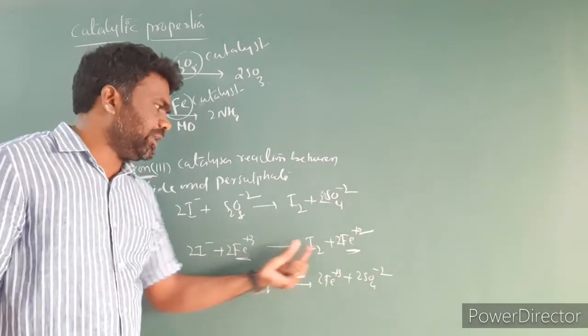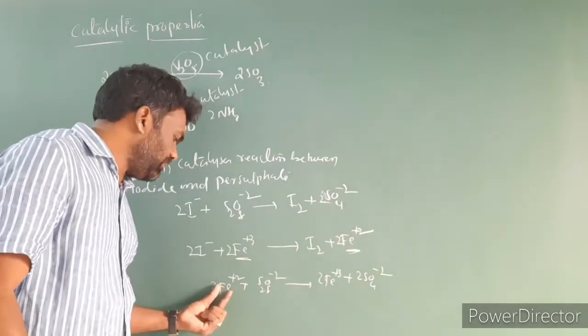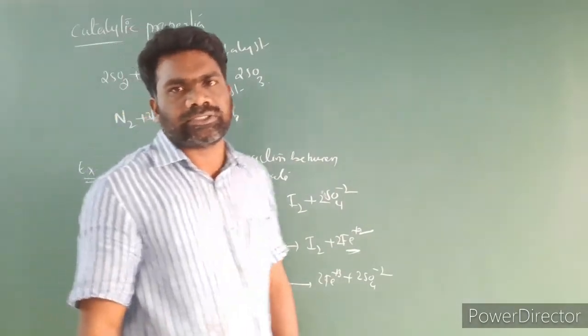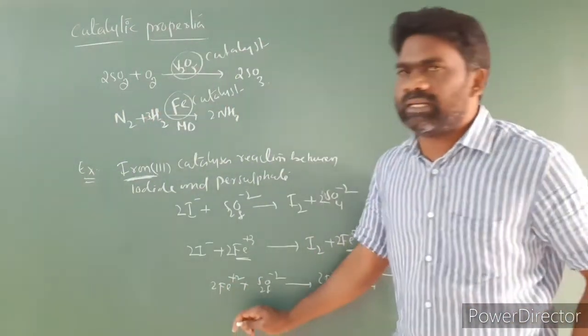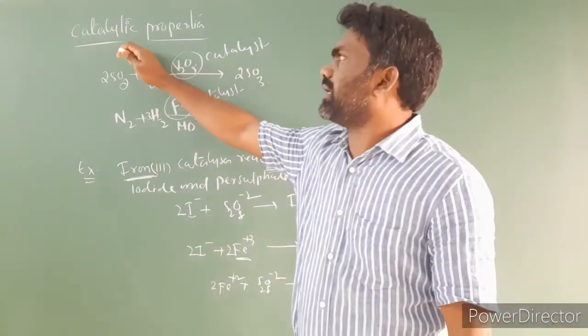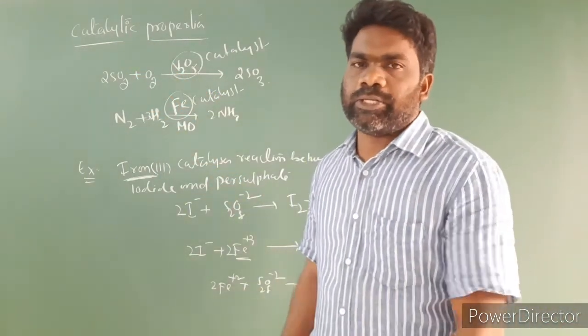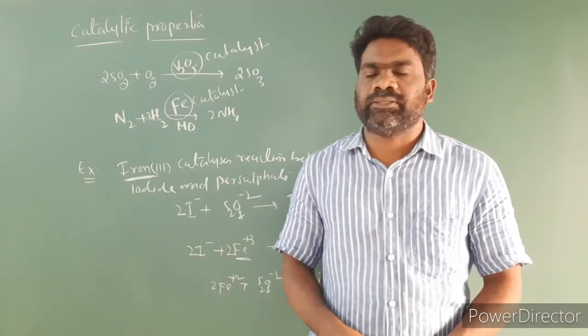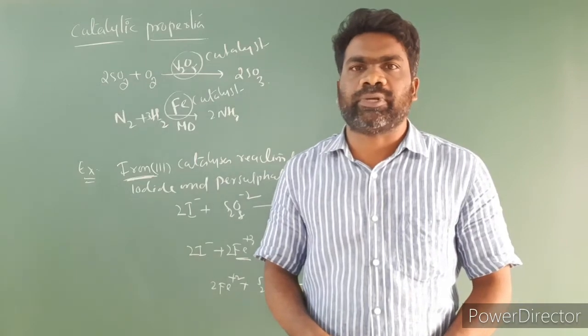Plus 3 converts into plus 2, and plus 2 converts back into plus 3. They have the ability to adapt to multiple oxidation states. This is the main reason for the catalytic property of these transition elements. So the transition elements have catalytic property due to their ability to adapt to multiple oxidation states and they form complexes.